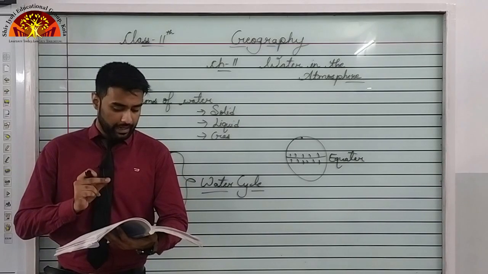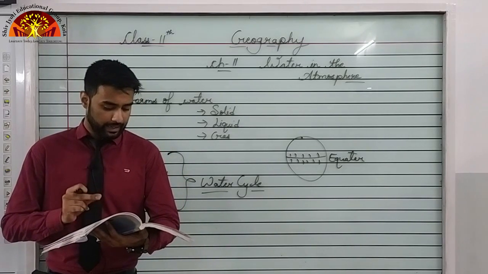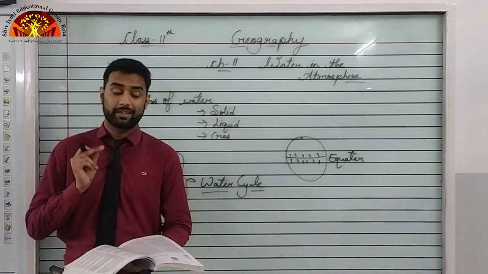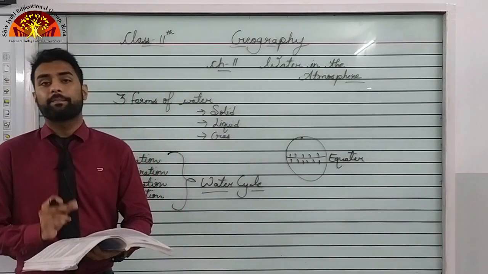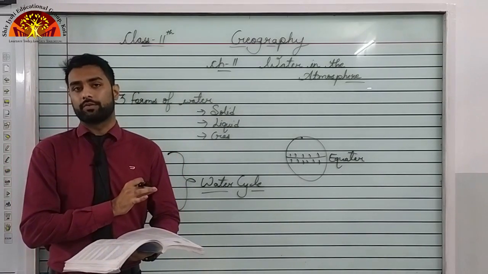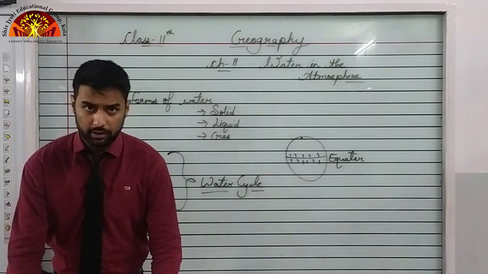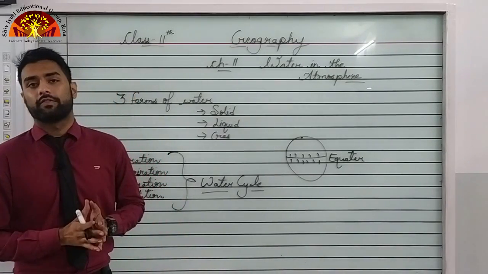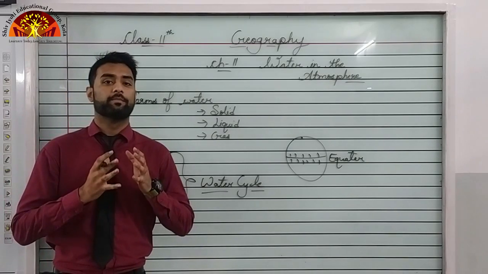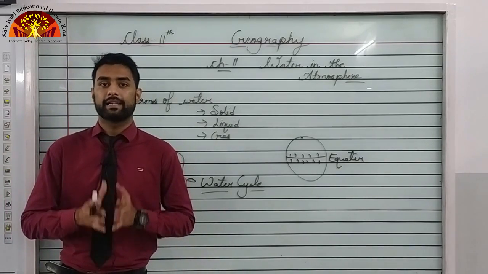Now, the temperature at which saturation occurs in the given sample of air is known as the dew point. Another very important definition: the temperature at which the air will become saturated is called the dew point. That means the air has so much water vapor in it that it cannot hold any more water vapor. That is called the dew point.